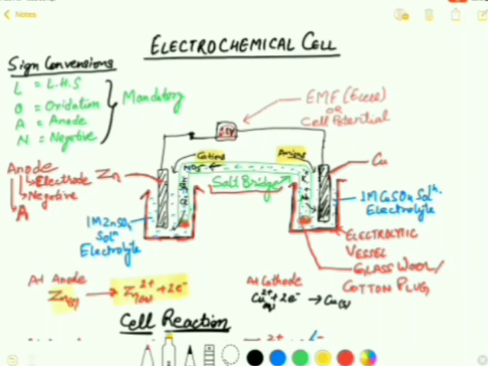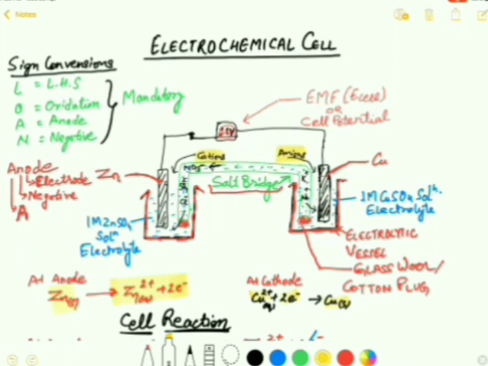On the other hand, there is a copper electrode, and the copper 2 positive ions in the electrolytic solution gain the 2 electrons. They are coming through the external wire from the anode, and it gets reduced. So the flow of electrons, you can see here, is from anode to cathode, whereas the flow of current is from cathode towards the anode through the wire.